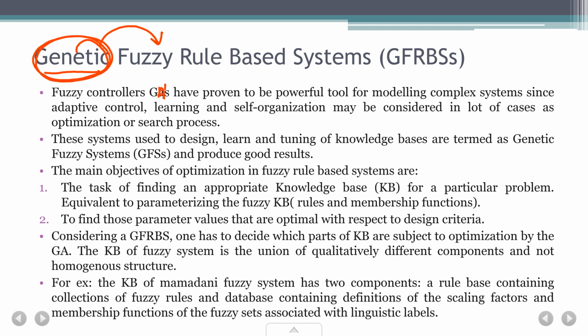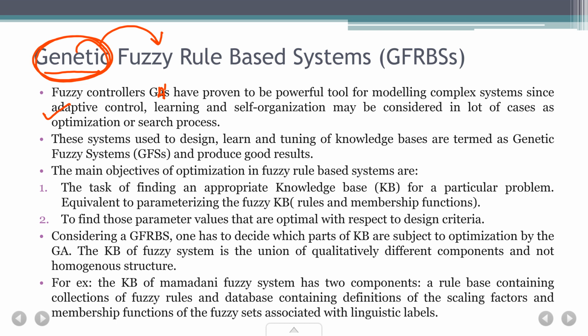Now fuzzy control GAs have proven to be very powerful tools for modeling complex systems, like adaptive control. Now, what is adaptive control? You may be studying this in controlling of different systems. In control systems, I think you have control system engineering in the next semester, where you'll be designing systems where you are going to control some machinery, some engines, and you want to have better control on it, based on some parameters, maybe speed control, current control, voltage control, different kinds of options you have.